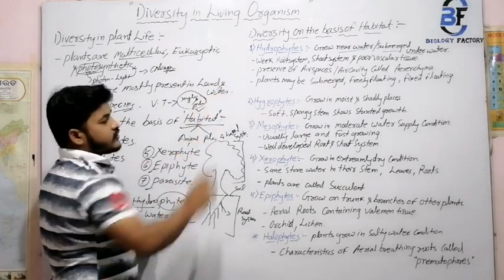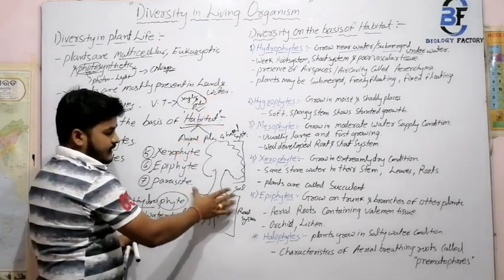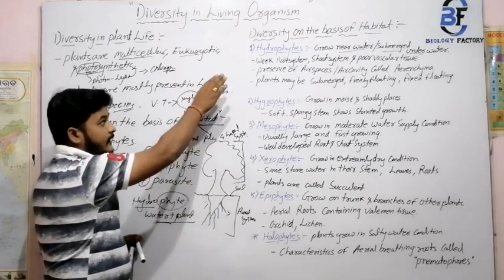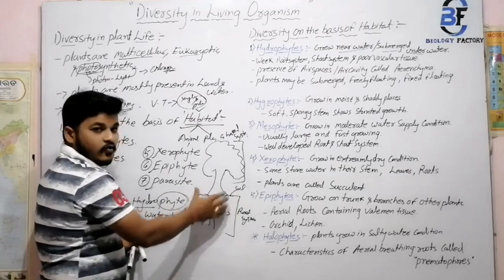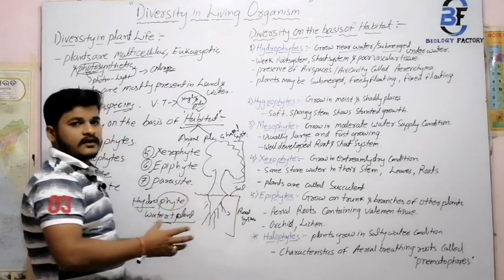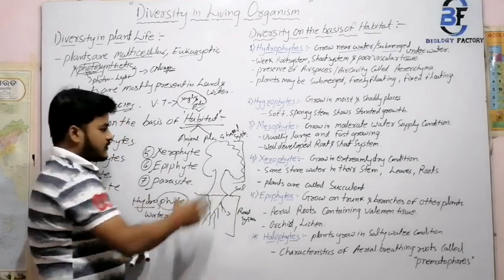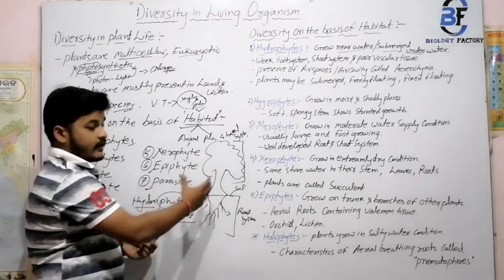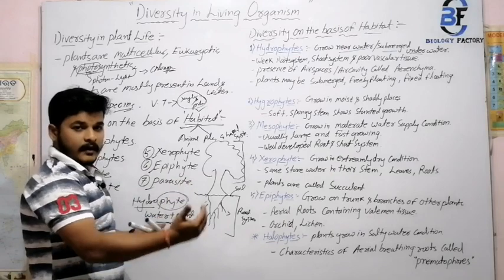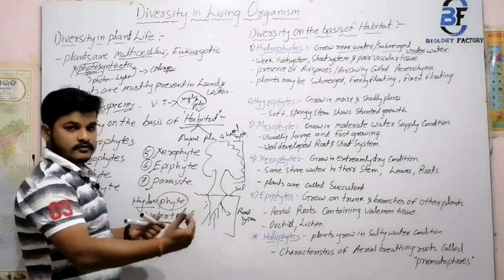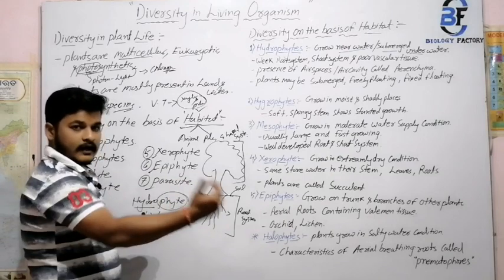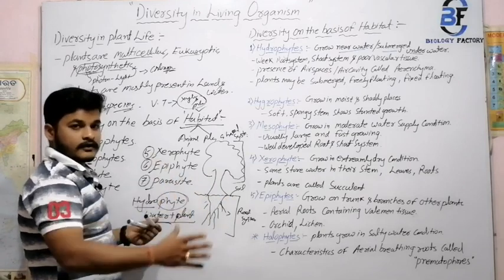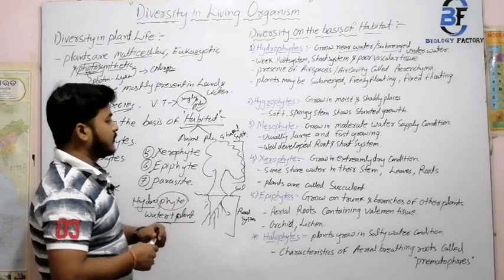Normally there is a strong root system and shoot system, but in hydrophytes they are weak. The roots are developed but weak in nature, and the shoot system is also developed but weak in nature. The examples are in the last part of this video, so you just watch till the last of the class and you will get another animation of all the examples with naming.